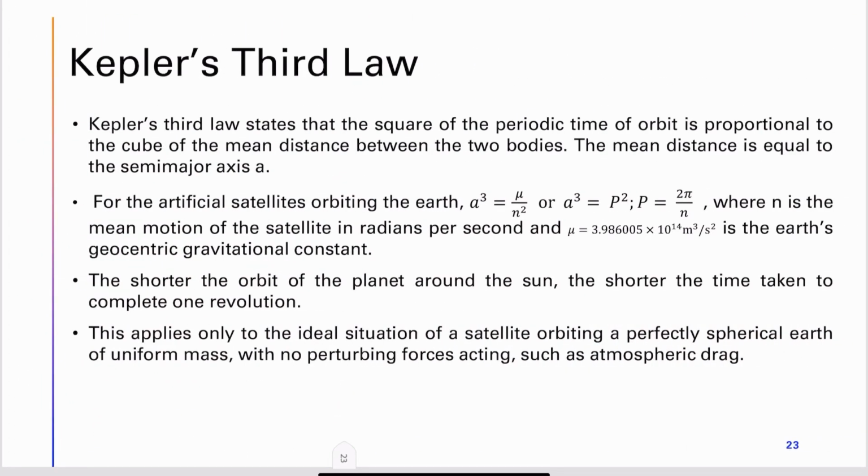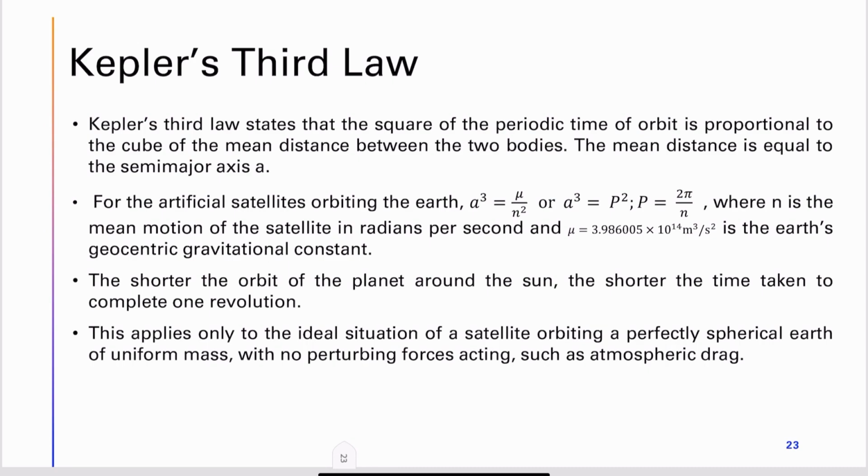Kepler's third law states that the square of the periodic time of the orbit is proportional to the cube of the mean distance between the two bodies.